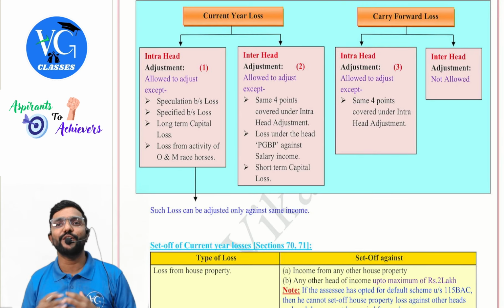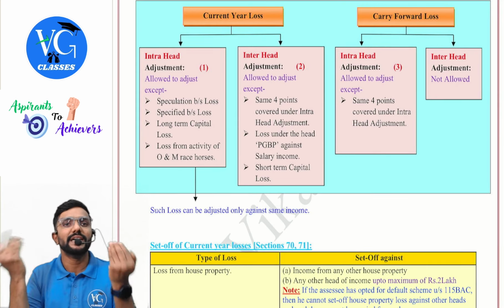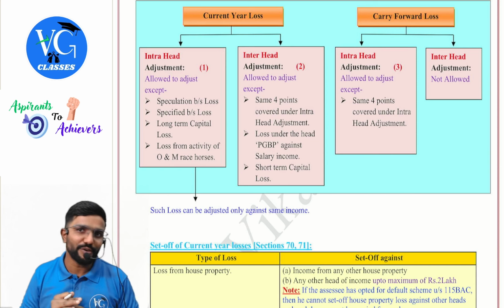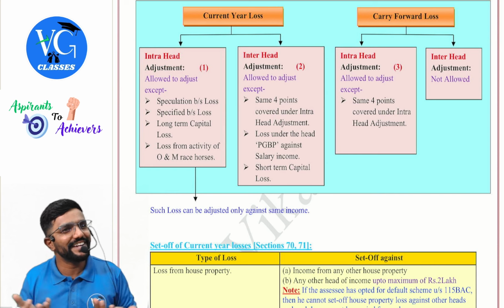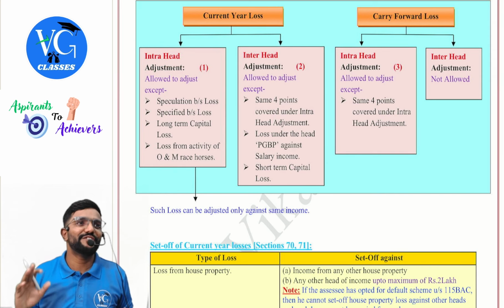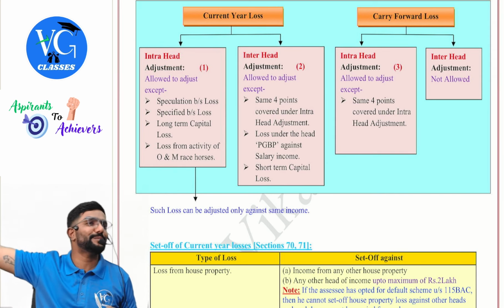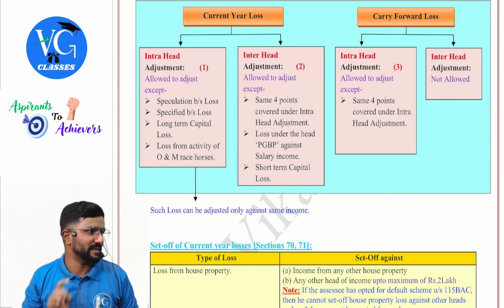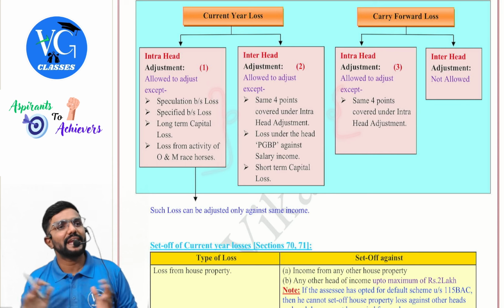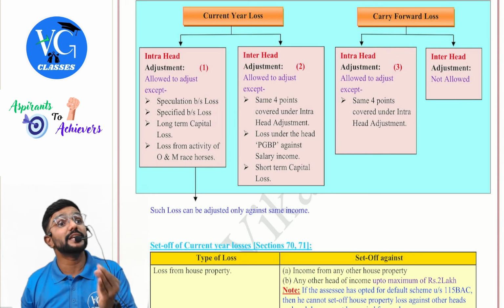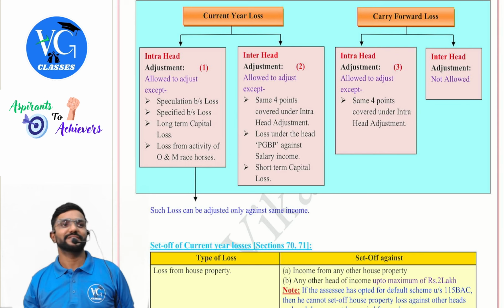But once you carry forward a loss, you can adjust it only within the same head. Sir, is there any exception for that also? Yes, the same 4. Sir, if it is a current year loss itself, I couldn't adjust it. If I carry forward, can I adjust it against some other income? No, not possible. Clear? So except this 4, you can carry forward but adjust it within the same head.